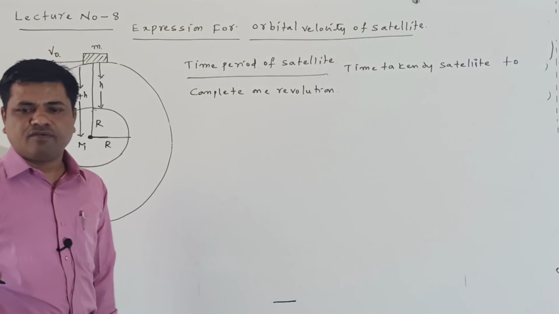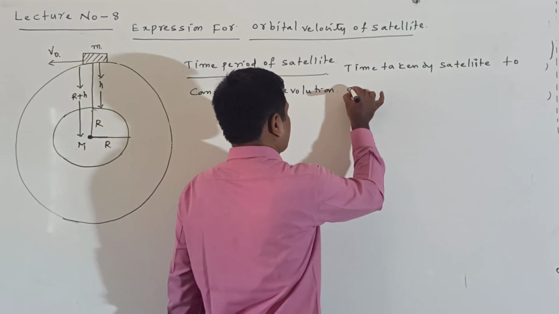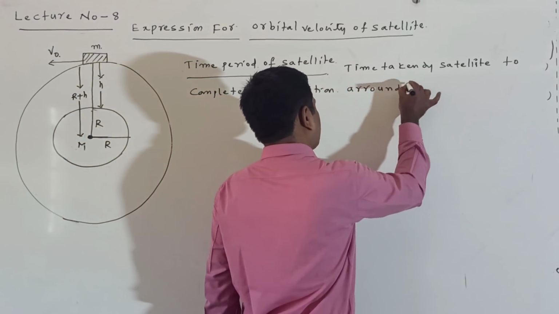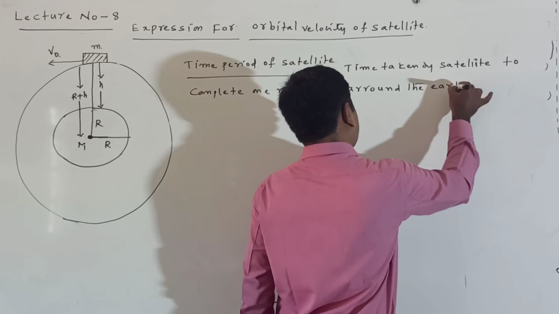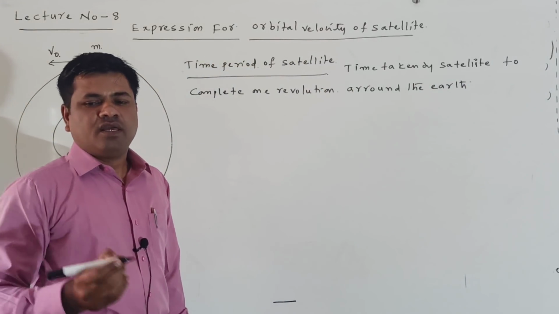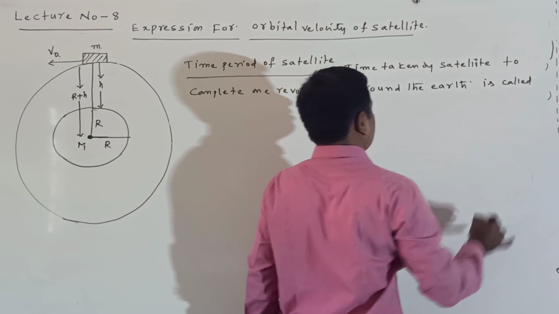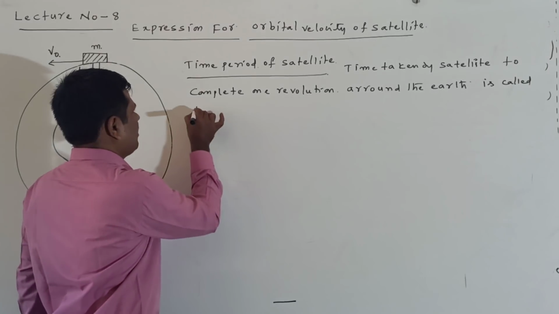To complete one revolution around the earth is called the time period of the satellite.